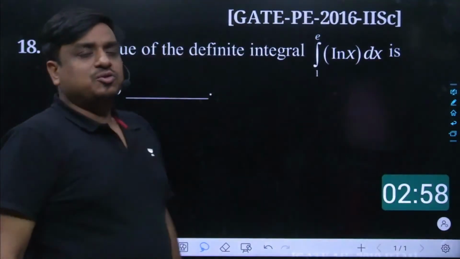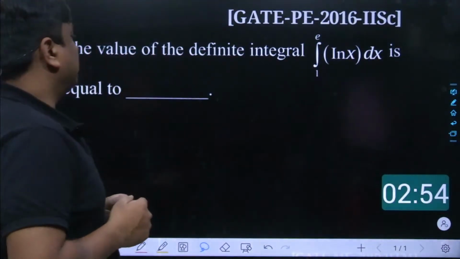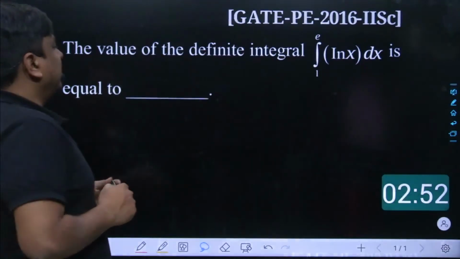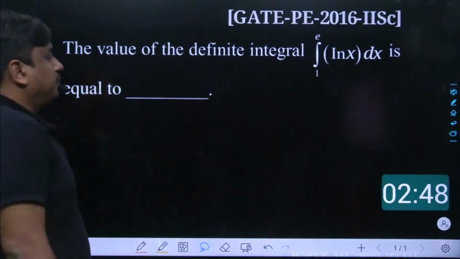For each individual question, I am going to give you 3 minutes. Tell me the best answer for this given question. The value of the definite integral from 1 to e of ln x dx is equal to?